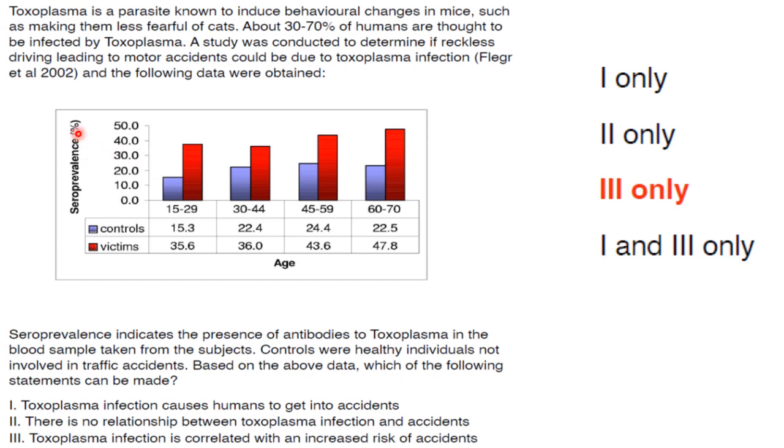If you see the graph, victims have toxoplasma antibodies present in the blood sample, whereas the controls have only very few of the antibodies, but victims have more antibodies. So toxoplasma infection is correlated with increased risk of accidents is correct. So the answer is option 3 only.